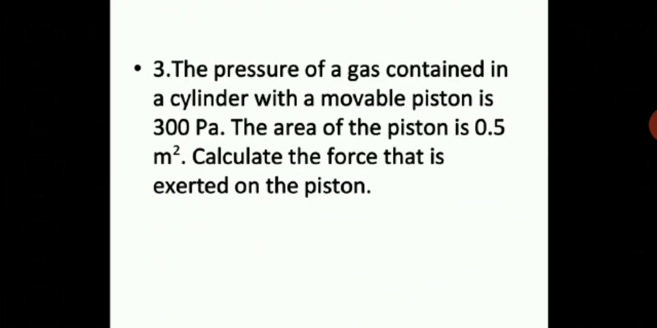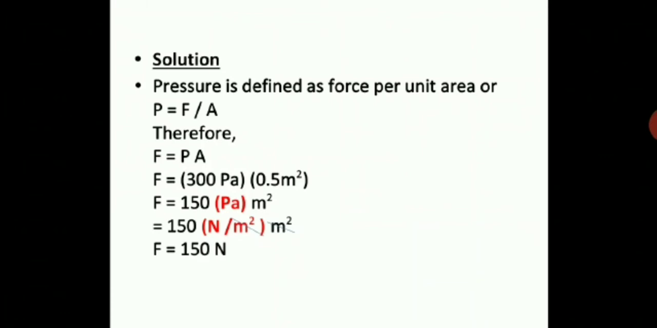Now question number 3. The pressure of a gas contained in a cylinder with a movable piston is 300 Pascal. The area of the piston is 0.5 meter square. Calculate the force that is exerted on the piston. So now here they are asking you to find the force. Pressure and area of the piston are given to you, and the pressure exerted by the gas in the cylinder is also given. So now the formula: you will take the basic formula, P is equal to F upon A.